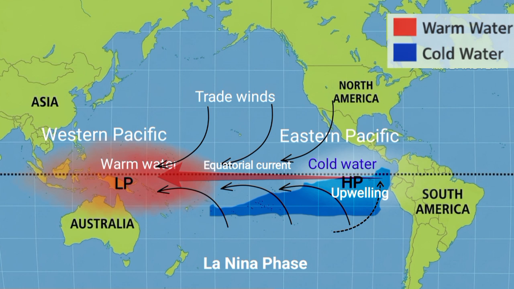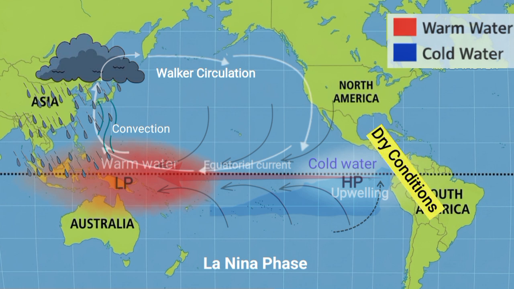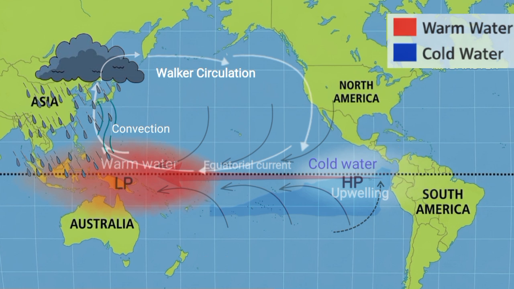Cold water means less evaporation, resulting in less rainfall. Water circulation becomes stronger. Convection and rainfall become more intense over the Western Pacific, that is, in India, Southeast Asia, and Australia. Consequently, this region experiences heavy rainfall, sometimes floods, while the Eastern Pacific remains cool and dry. Simple understanding: El Nino, weak trade winds, less rainfall in India. La Nina means strong trade winds, more rainfall in India.